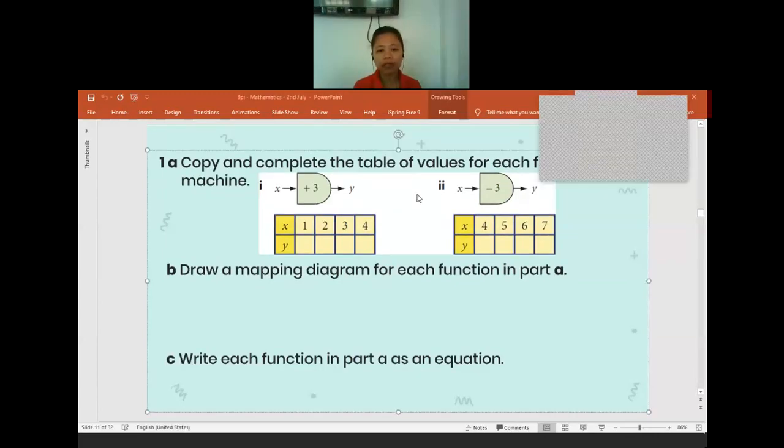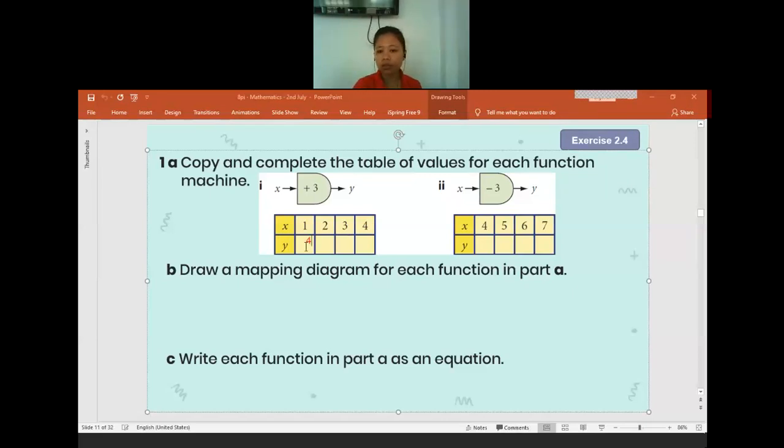Start discussing. If the input is 1, what is the output for question A1? Yes, it will be 4. Is there anyone get confused? No, right? After that, what is the output when it is 2? Okay, 5. And then what is the output of 3? 6, okay. What is the output of 4? 7. Okay, good job. Is there anyone get confused to find the output? No? Okay. I'll continue to the A2.